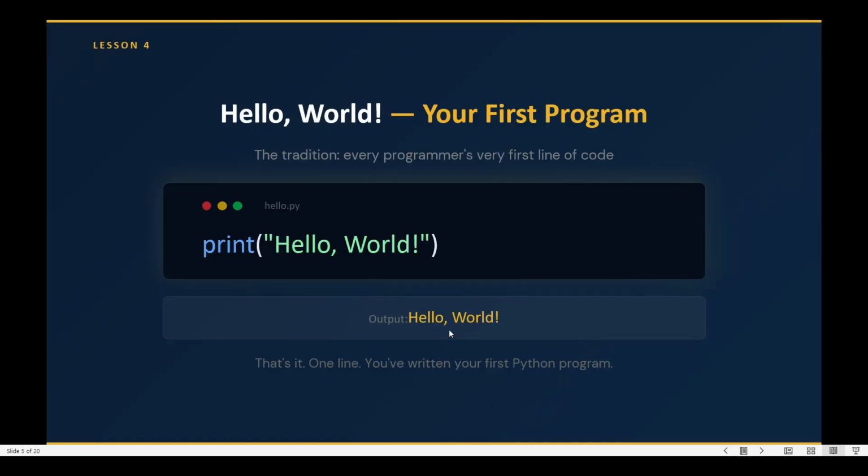Okay. So Hello World is the first program for every student. They teach how to print Hello World on the first day, in the first class of the Python programming course. So this is how you print Hello World in the Python IDLE app. So let's move on to the next slide.